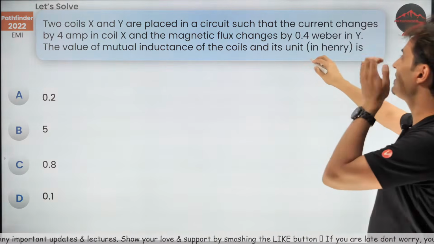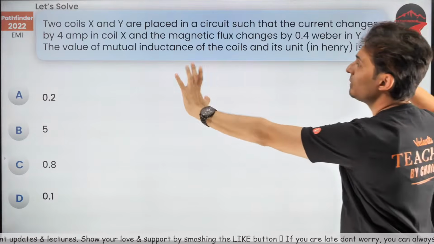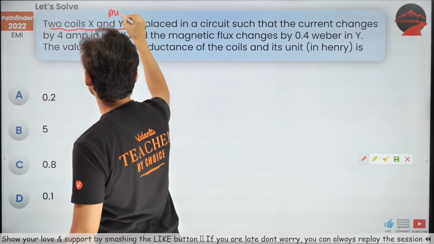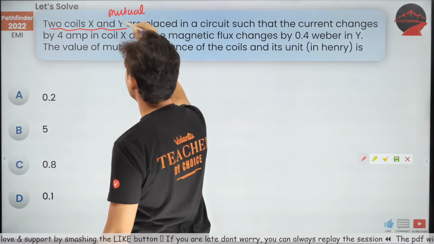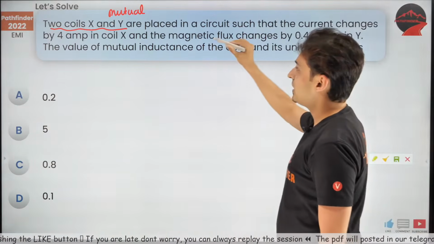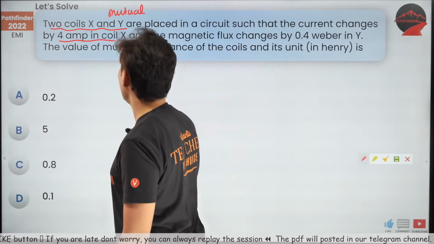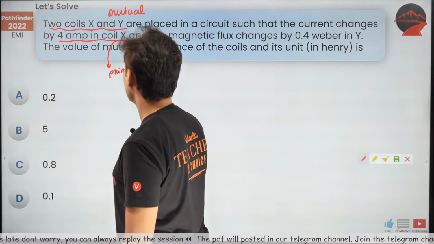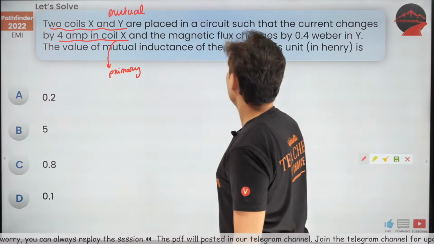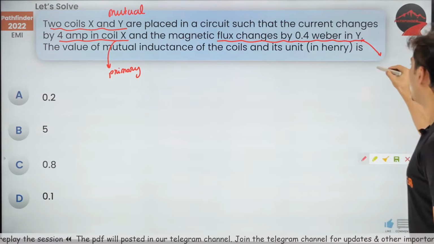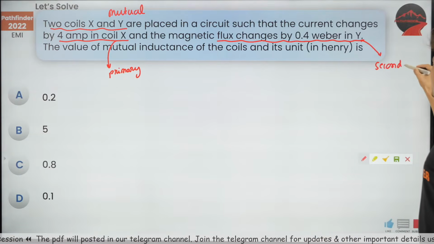Okay, so they are placed in a circuit, there are two coils. The moment this word two coils is used, clearly this is a question on mutual inductance. And it said that the current changes by 4 ampere in coil X. That means this is the primary coil. And the flux changes by this much in Y. This is obviously the secondary coil.